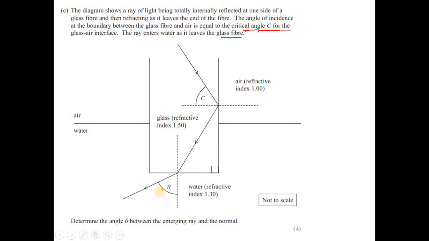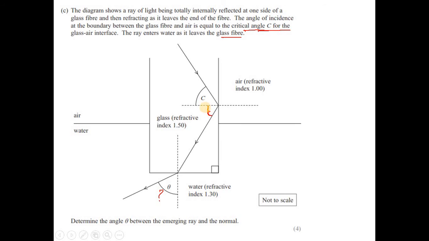So we need to figure out this theta, and in the diagram we are given three refractive indexes. For water it is 1.3, for glass 1.5, and for air 1. So first we need to figure out this critical angle, because this is C, and if we can figure out C, that means we can get the other angle, because of total internal reflection, the incident angle equals the reflected angle.